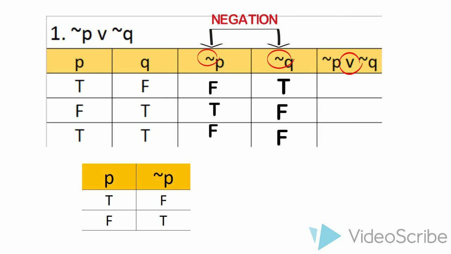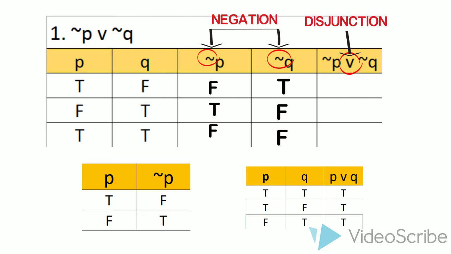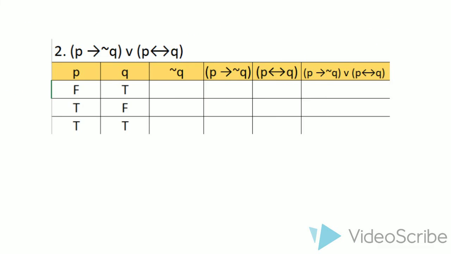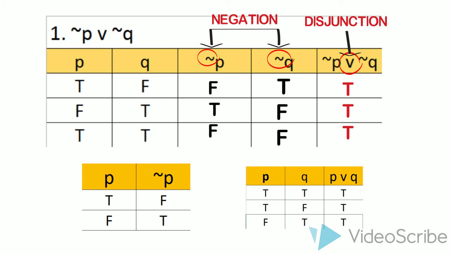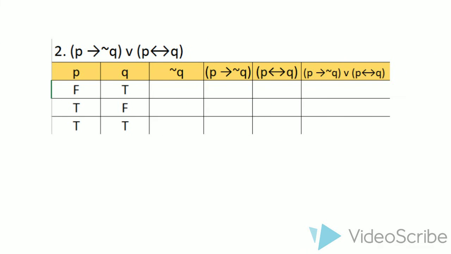The sixth operation is exclusive. P is exclusive to Q. It uses or. For example, apple is red or banana is orange. P, apple is red, so the answer is true. Q, banana is orange, so the answer is false. In this statement, the answer is true.